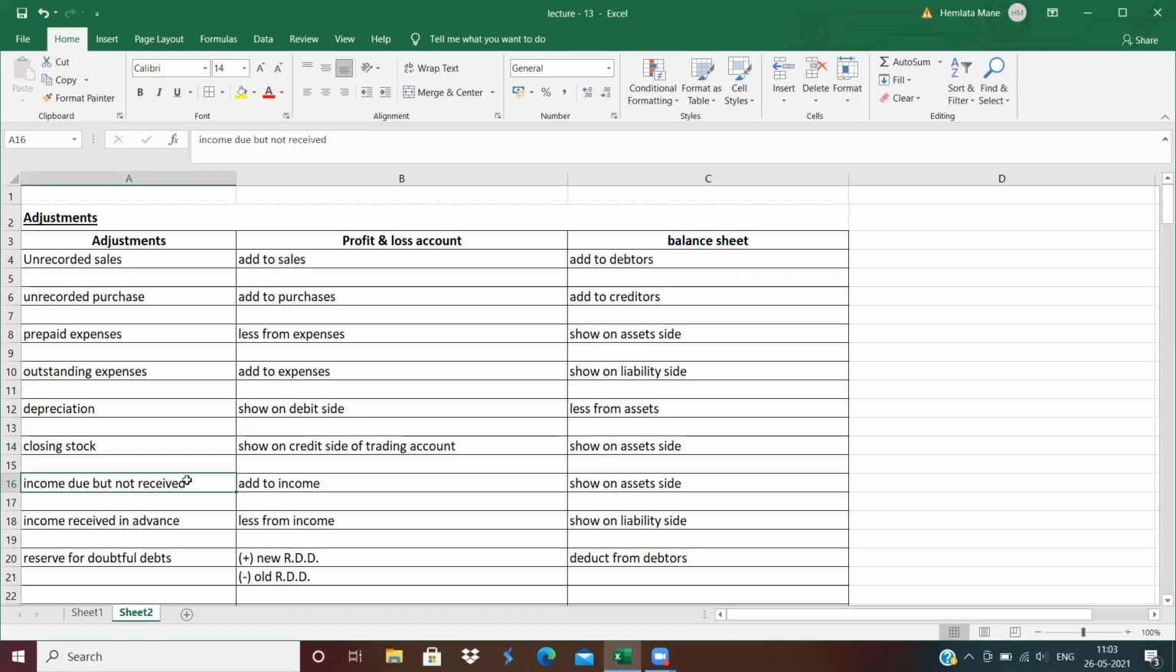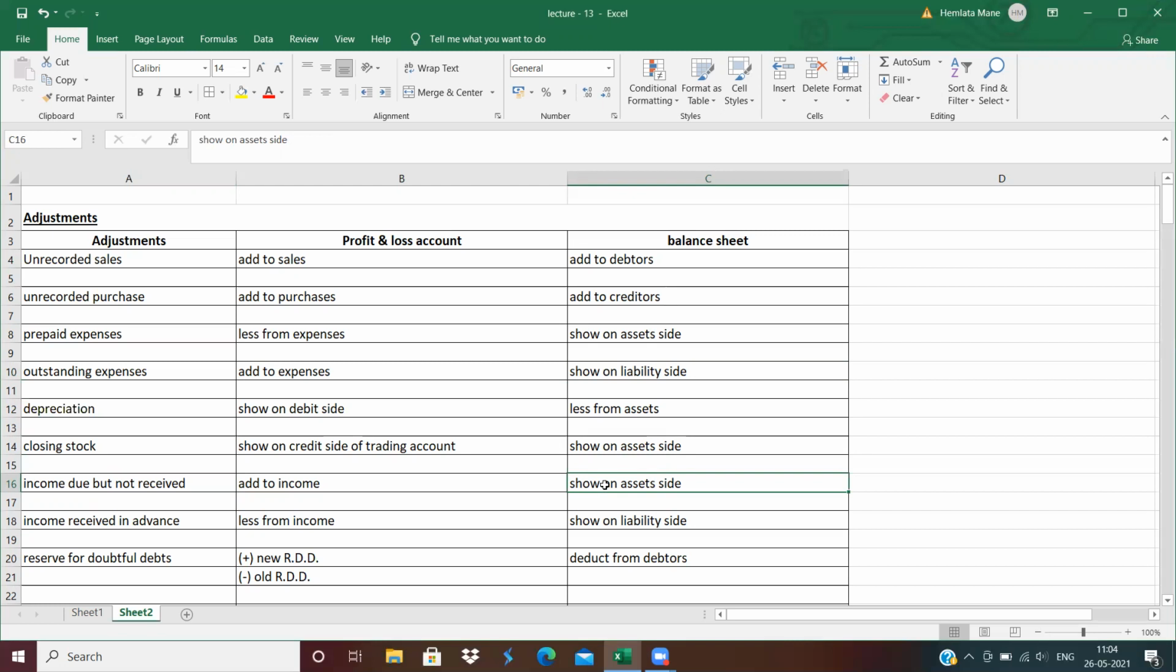Next is income due but not received, meaning outstanding income. Here we see outstanding expenses. Here, given outstanding income, the first effect is add in income. Always, outstanding is added in expenses and also in income. But for outstanding expenses, the second effect is on the liability side, and for outstanding income, the second effect is on the asset side. Clear? Difference between outstanding expenses and outstanding income?